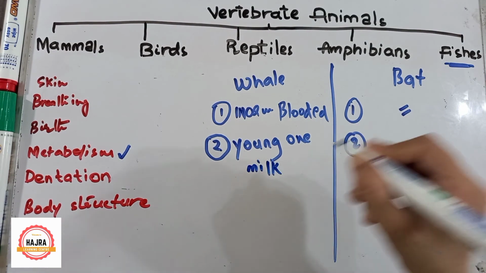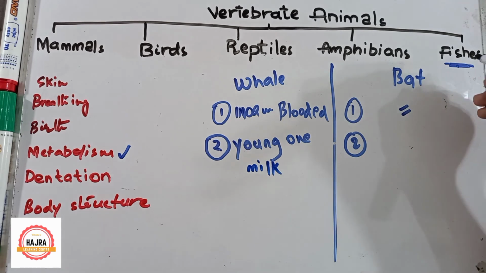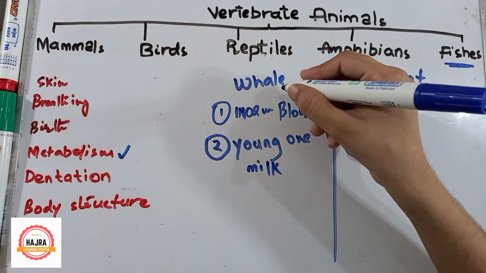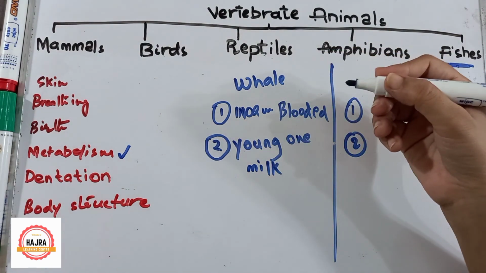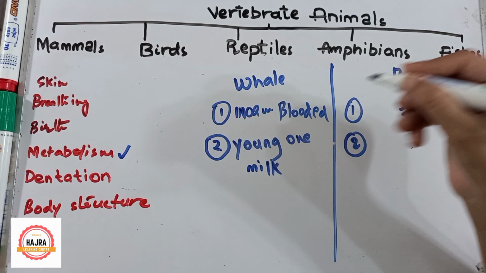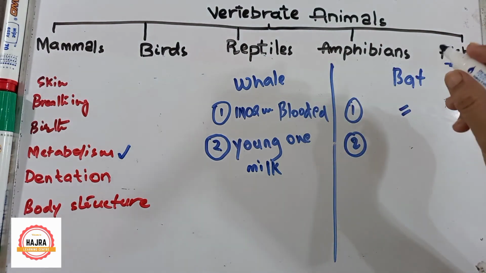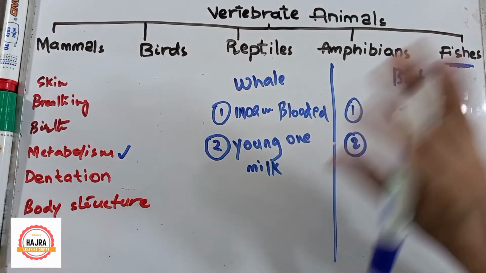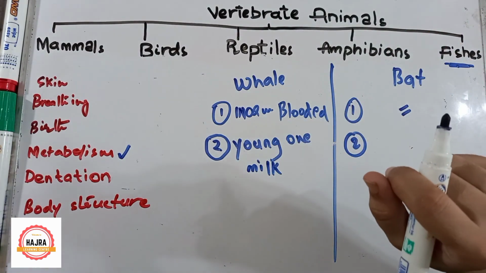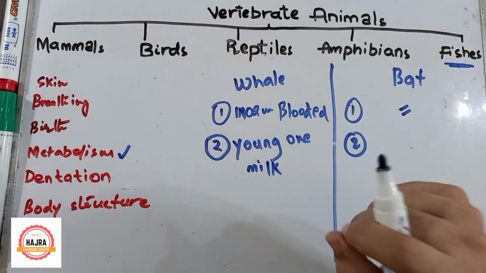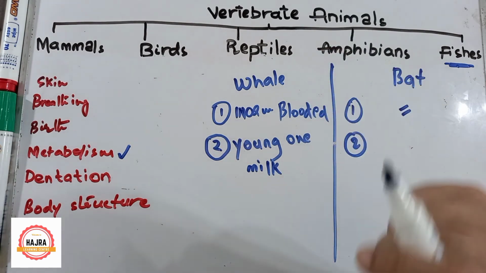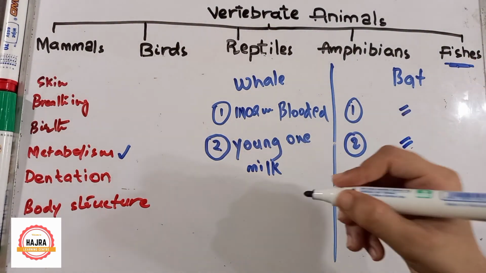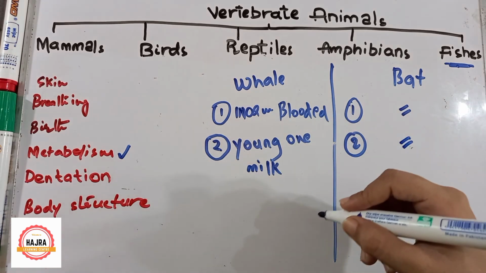If you remember, in the fish point I told you that fishes lay their eggs, but whale produces the young one. So you can check the differences between fishes and mammals. Whale lives inside the water, but it's not a fish, it is a mammal, because it produces the young one and feeds the young one by milk. The same thing happens in the bat's case. It also produces the young one and feeds it by milk.